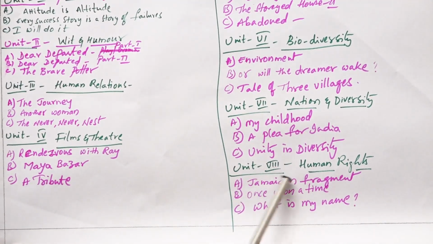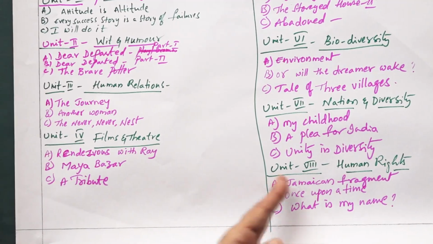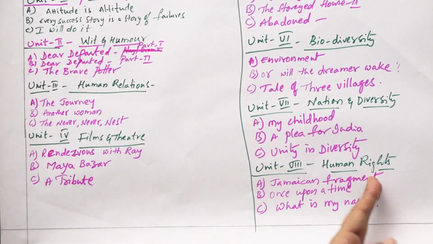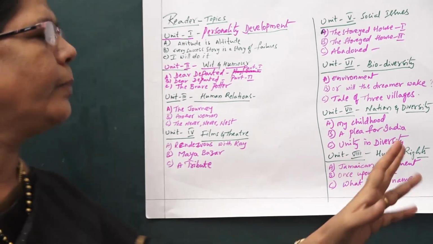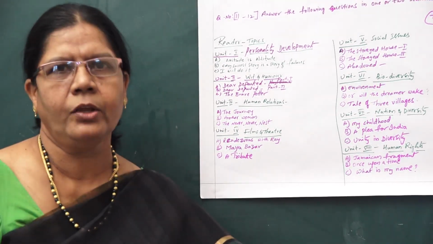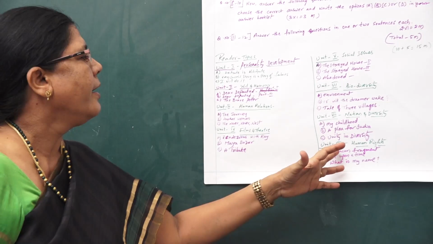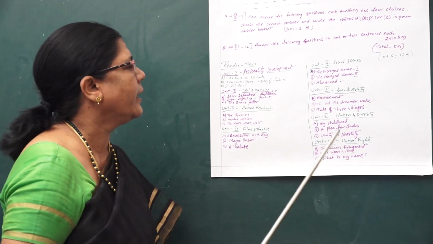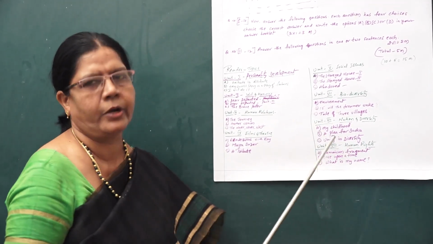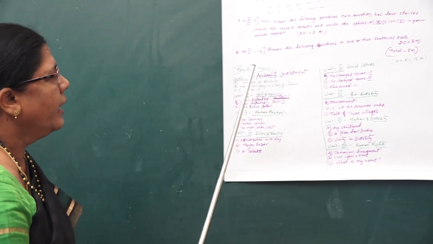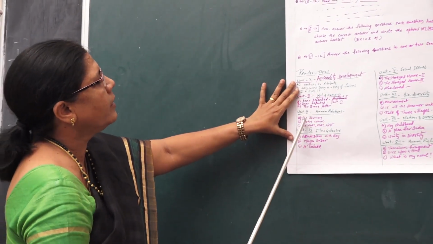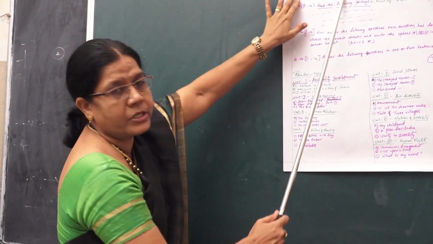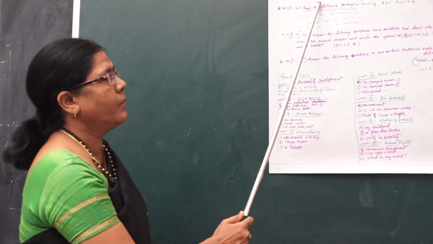Then Unit 8, Human Rights. It's Jamaican Fragment. How the Negro or Blackie and White, two brothers, used to play roles, and how the human rights are to be protected. All these were given in these 8 units. That means in 8 units you have to concentrate on the A readings to get 7 out of 7 marks.